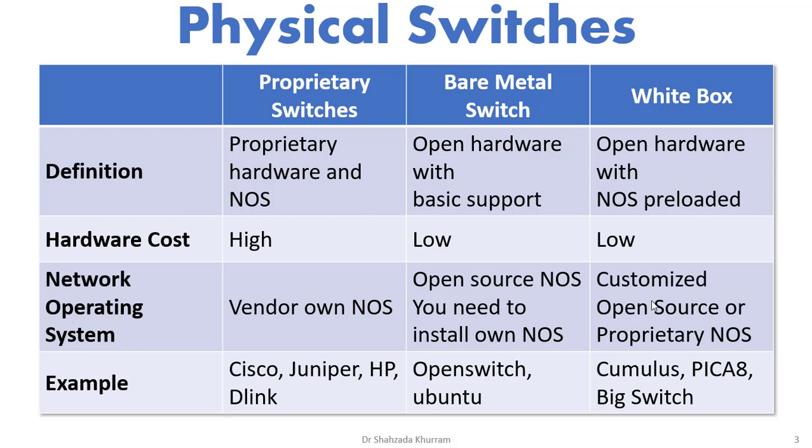If you add a proprietary network operating system, you have to add more price on this hardware. So that's why white box has some more price compared to bare metal switches. But the functionality is the same. The companies selling white box switches are Cumulus, PK8, Big Switch and a bunch of other companies selling white box switches in a similar way.